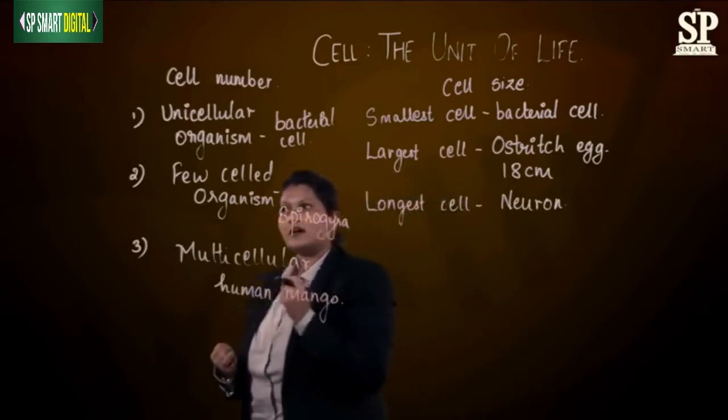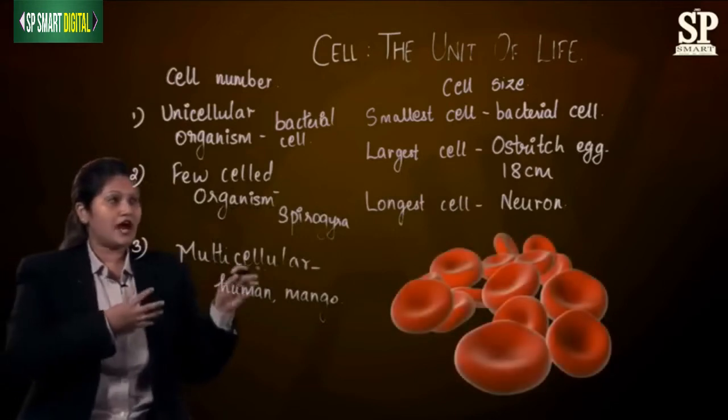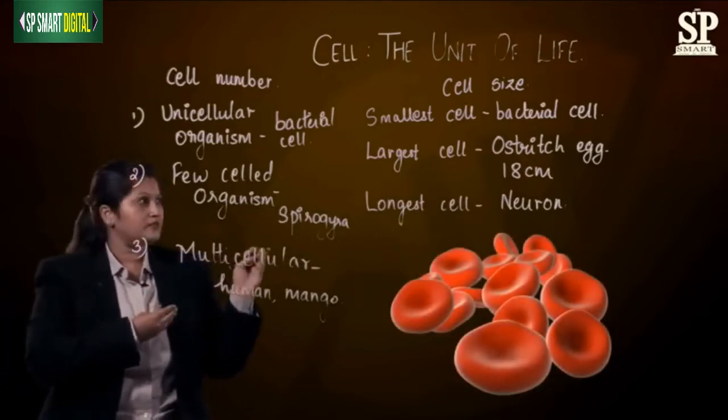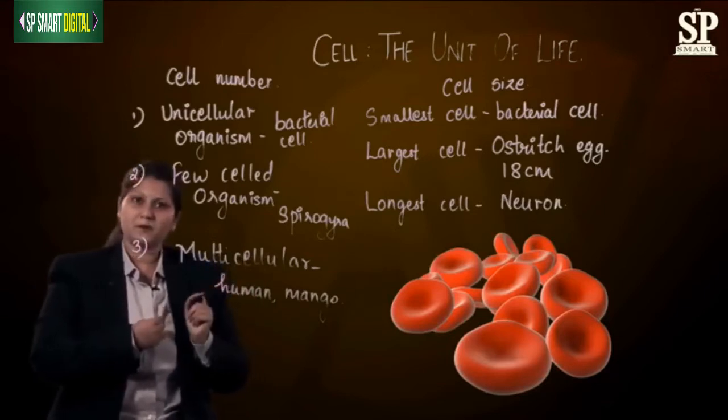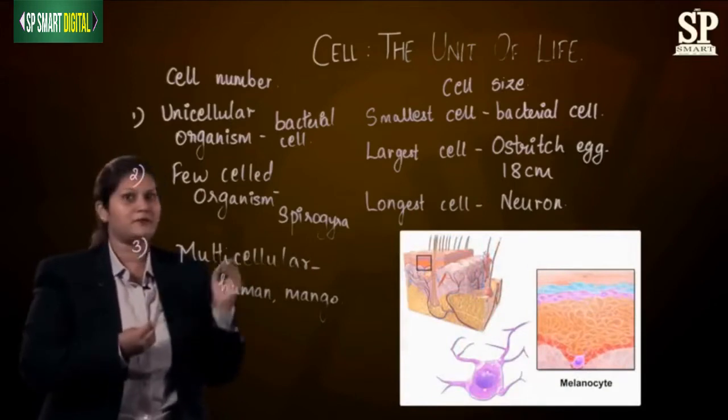Also, if you see, there are various shapes of a cell. If you observe our RBC, which is nothing but the red blood cell, this red blood cell has a different shape. You also see the melanocyte cell, which secretes the pigment melanin.